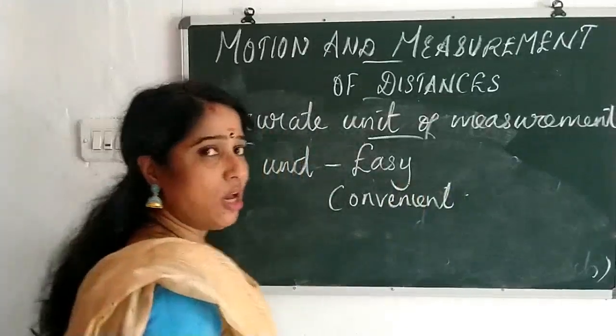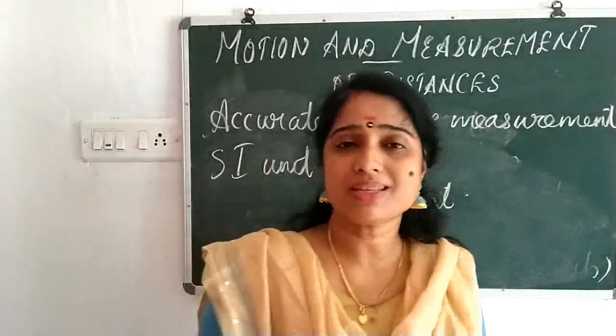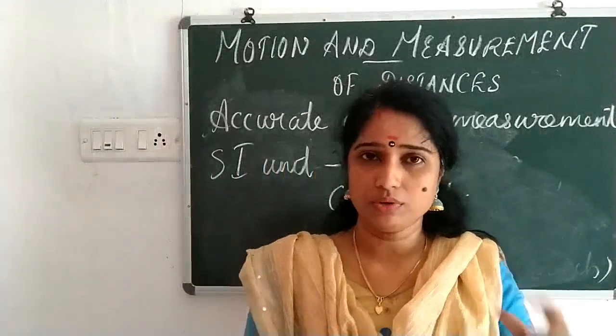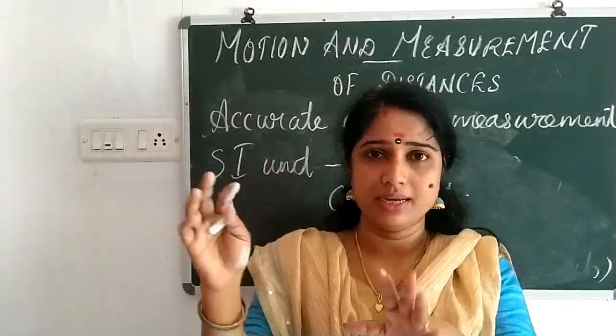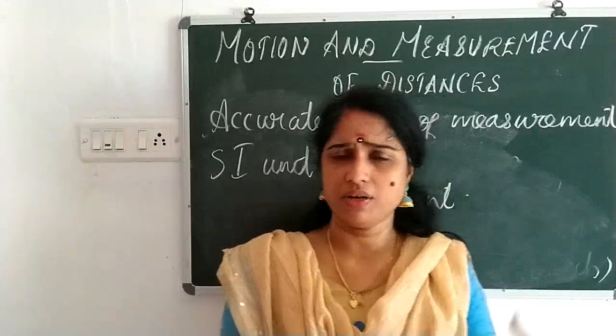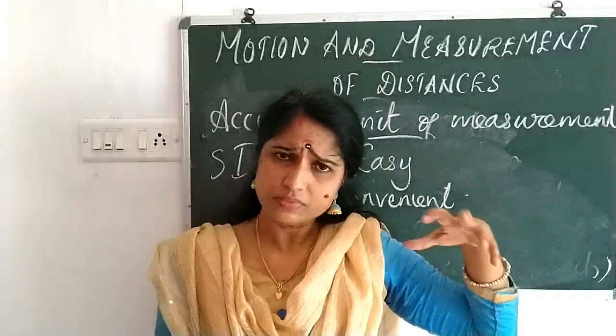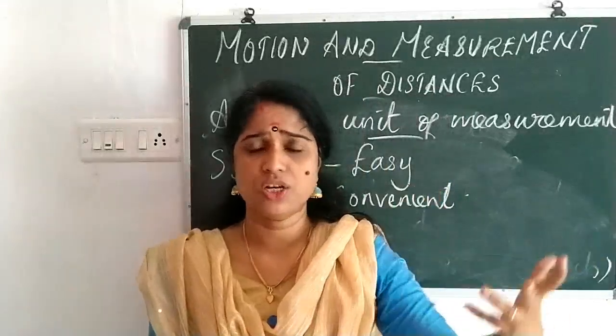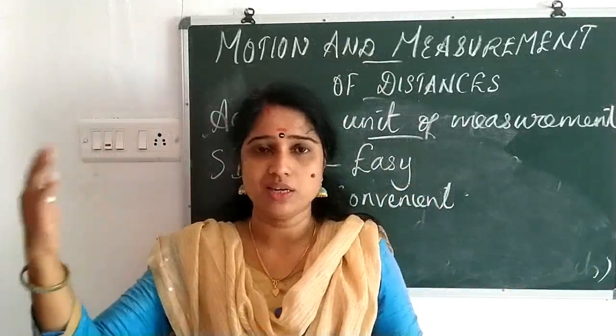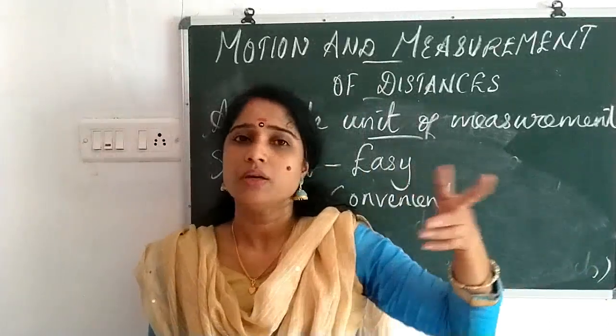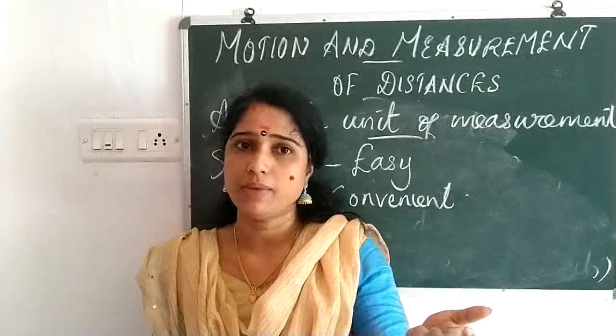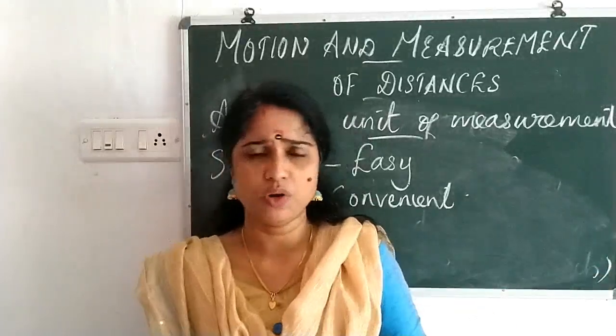Easy and convenient. For example, if a bulb is constructed in India, a normal bulb, the light is 20 watt, 50 watt, different. That's a power, watt. It is measured in the form of watt. You will study that when you go to higher classes. So, when you buy a bulb, they may ask how many watt, we send 5 watt, 10 watt, 20 watt.